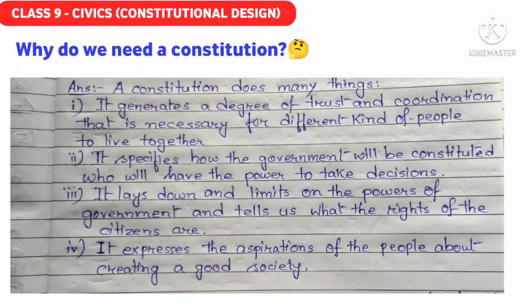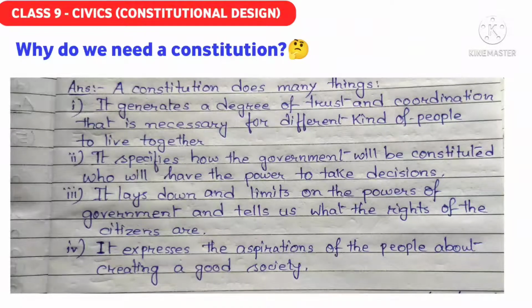So like this, it also gives some rights to the citizens, and ultimately it expresses the aspirations of the people about creating a good society. Ultimately, if we follow the constitution, all the people of the society can aspire that if we follow all the written rules and regulations properly, then we can create a good society. So because of these things, we need a constitution. I hope this is clear to you all, why do we need a constitution.